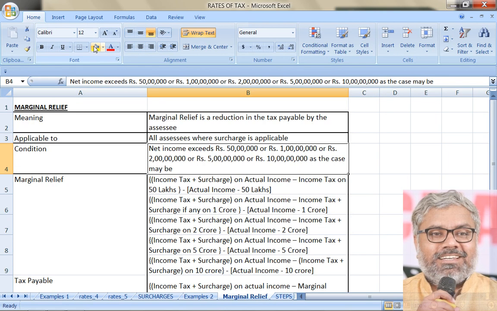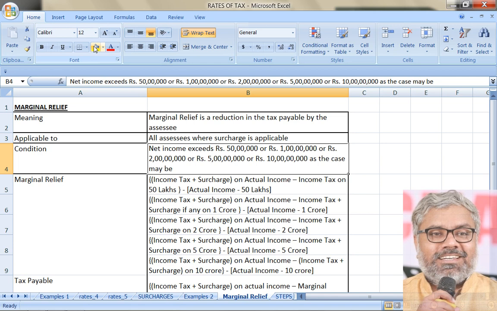Okay? Good. Next, let us move on to the last topic in this chapter, that is tax rates. So one of the other types of calculations which will be required MCQ-wise, particularly 2 marks MCQ, not 1 mark, because marginal relief is reasonably a big calculation.